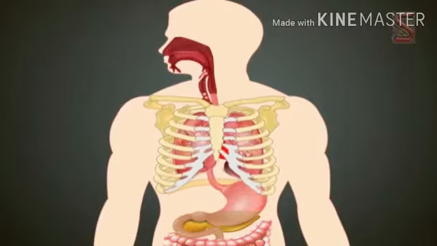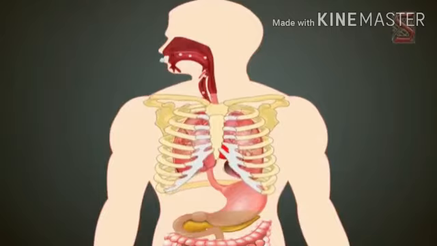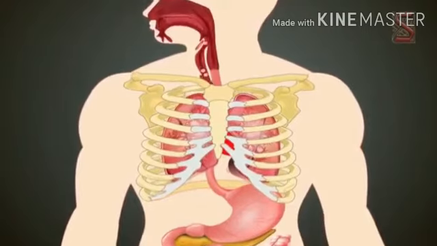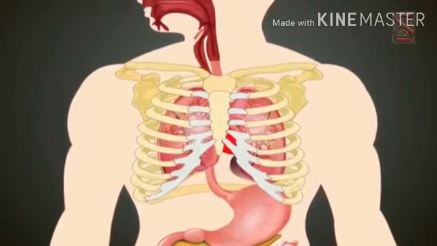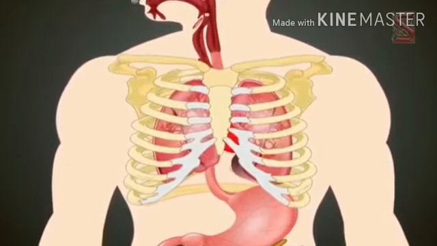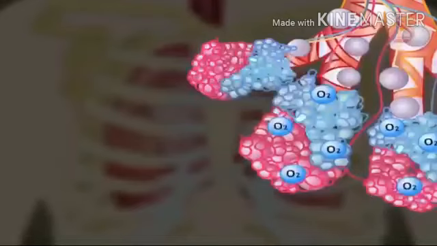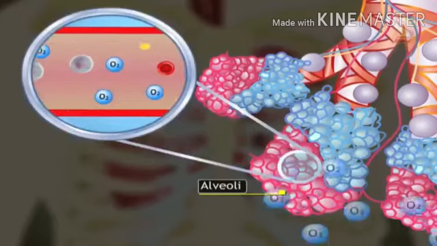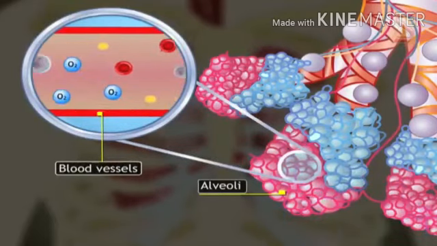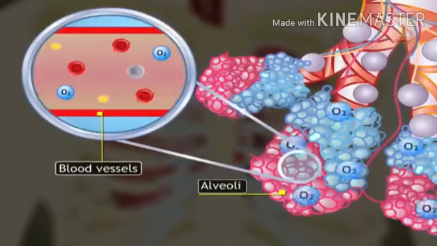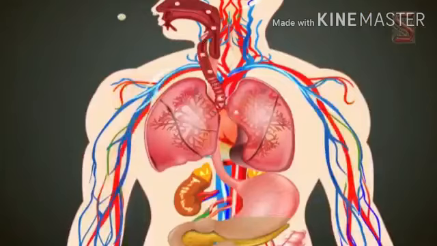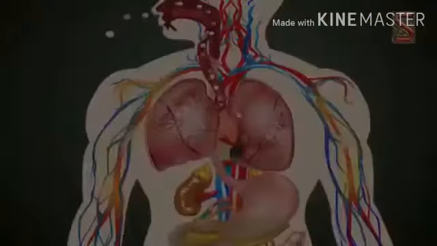Now exhalation. When the diaphragm contracts or becomes convex, the thoracic cavity decreases in volume. Lungs come to their original size, forcing the air outside the lungs through the same path but in the opposite direction. Then oxygen, which enters through inhalation, moves from the alveoli through the blood capillaries, or tiny blood vessels, that line the alveoli. In blood, oxygen gets picked up by the hemoglobin in red blood cells. This oxygen-rich blood flows back to the heart and is pumped through the arteries throughout the body.